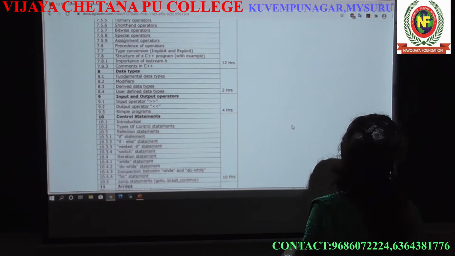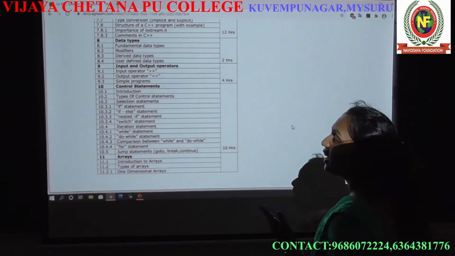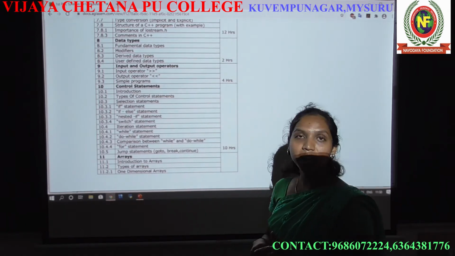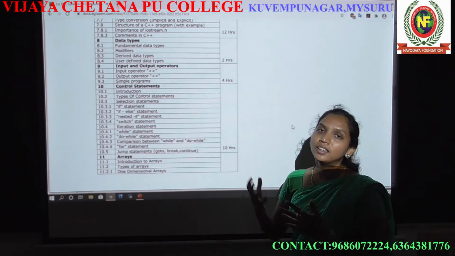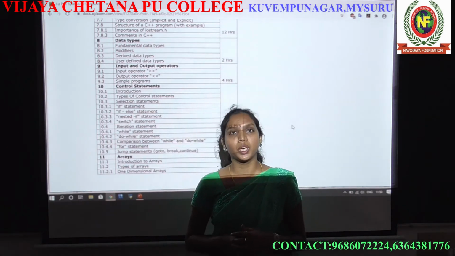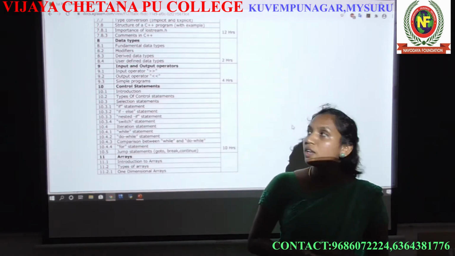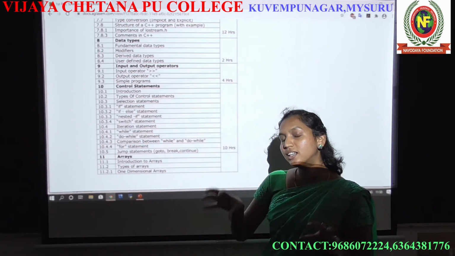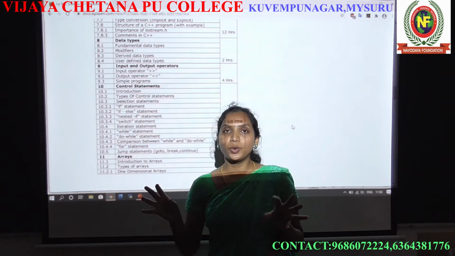Okay, and the next chapter, the 8th one, is data type. After data type, the next chapters are input output operator, control statement, and arrays. All of these come under the OOPS concept, all of these come under the C++ concept. For some of the students this is a new concept to learn, right? So don't worry about that.